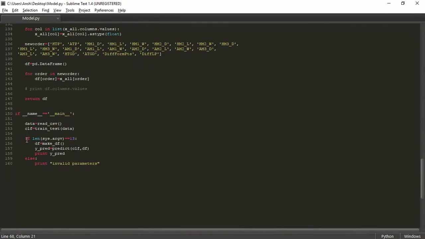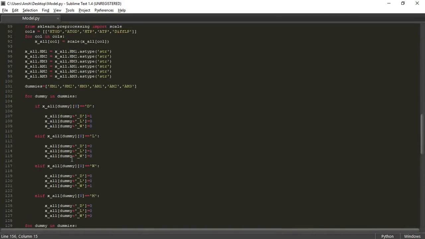Here we got the classifier. Now after having the classifier, we can use it to predict the values of anything that we want to predict. First we pass the values as arguments in the program. We then make a data frame out of it. Now heading on to the make data frame function.